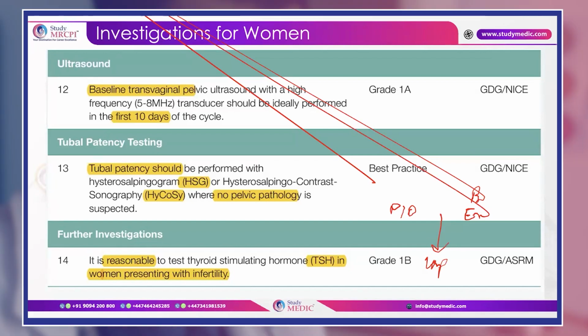Okay, now another investigation which the RCPI says is that if a woman is presenting with infertility, we can also offer her TSH testing.